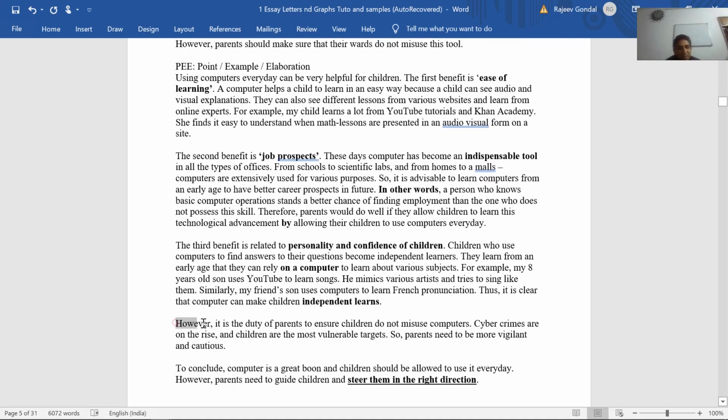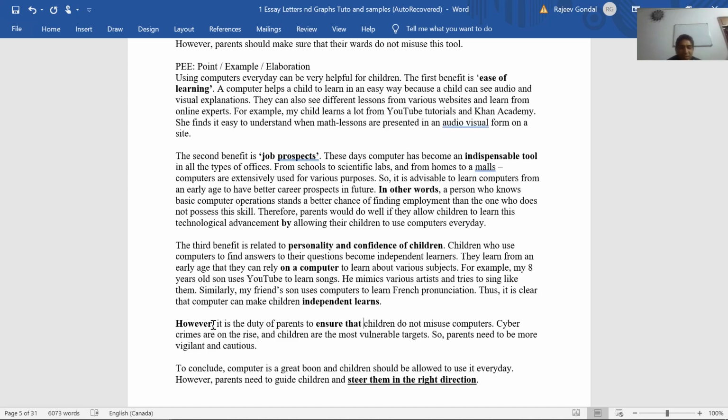It says, however, so that's why we introduce a U-turn. It is the duty of parents to ensure that... you have to have that. And this highlights, you have to proofread your essay very carefully. I wrote it, even I've checked it before making this presentation, but then when I'm reading it, I'm finding a few flaws here and there, a few slips here and there. So it's very important that you proofread your essay in your actual exam also, to make sure that all these rough ends are taken care of.